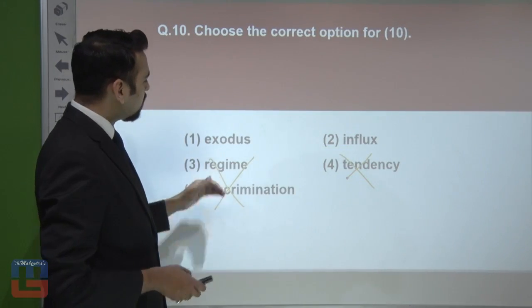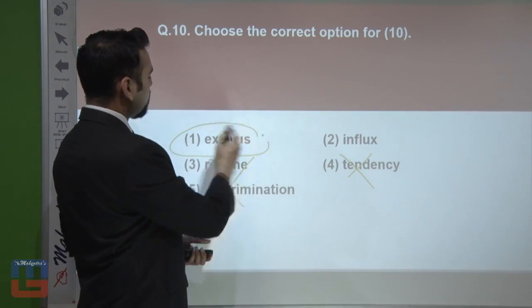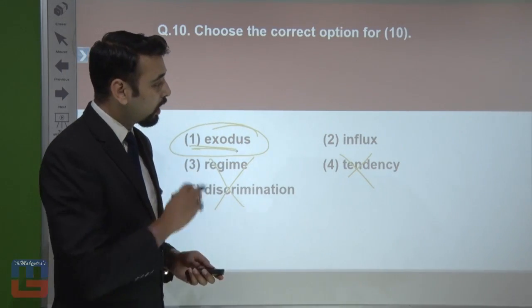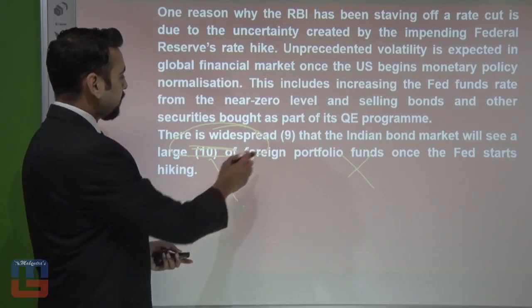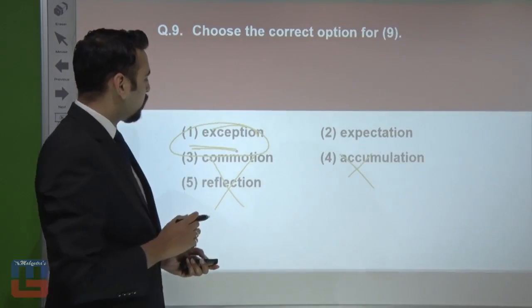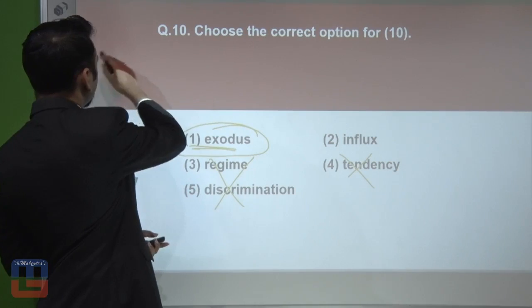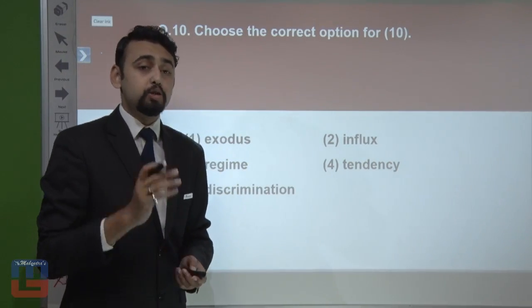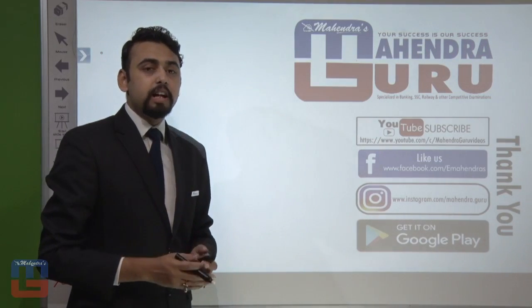So that's the reason we should go with exodus, and this one is the correct answer for number 10. So for number 9 it was number 2, and for number 10 it's going to be number 1, exodus. So I hope that you were able to get your answers correctly, and I hope that you enjoyed this session of Hi-Fi 10.